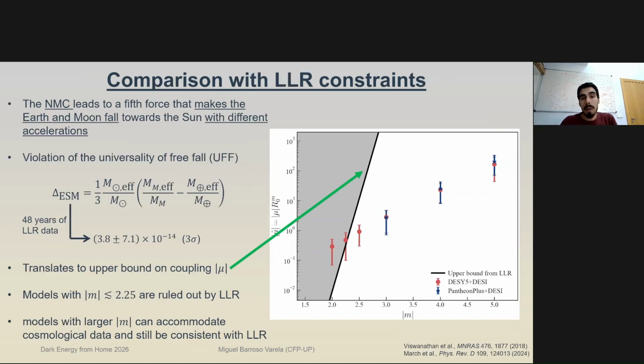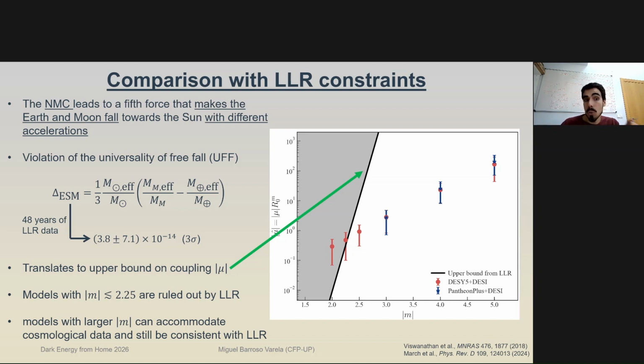We then looked at comparison with lunar laser ranging constraints. This has to do with the fact that the non-minimal coupling creates a fifth force that makes the Earth and the Moon fall towards the Sun in the solar system with different accelerations, which is effectively a violation of the universality of free fall and can be constrained in terms of the effective masses of the Sun, the Moon, and the Earth. That is constrained by 48 years of lunar laser ranging data, at the 3 sigma level, around the order of 10 to the minus 14, which is quite stringent.